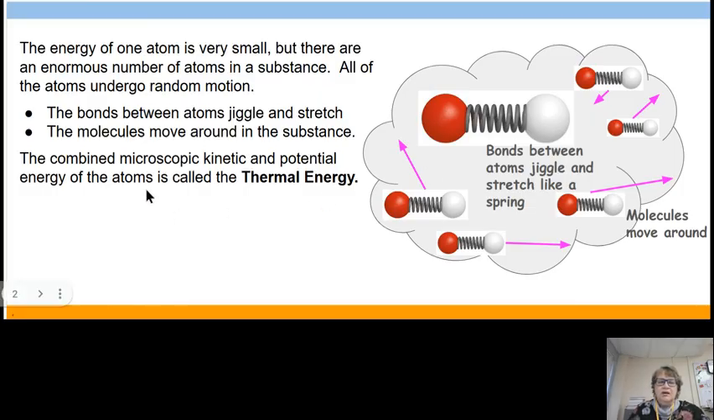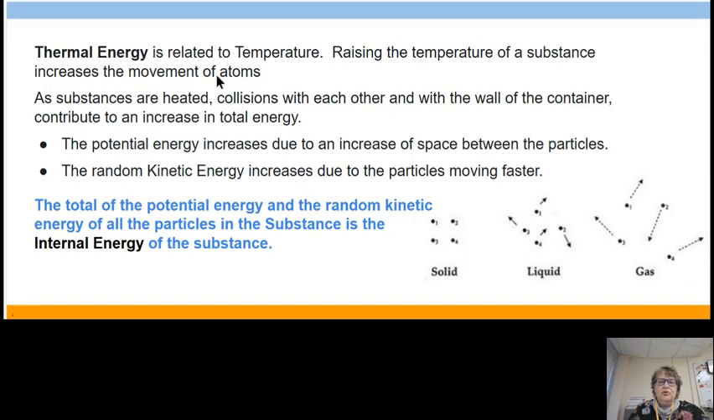The combined microscopic kinetic and potential energy of the atoms is called the thermal energy. Heat energy. Thermal energy is related to temperature. Raising the temperature of a substance increases the movement of the atoms, right? So if we raise the temperature of a solid, eventually it becomes a liquid. All that's happening is that the atoms are moving faster and faster and faster till it gets to the point where it's like, oh, okay, I have enough room now, I can be a liquid.